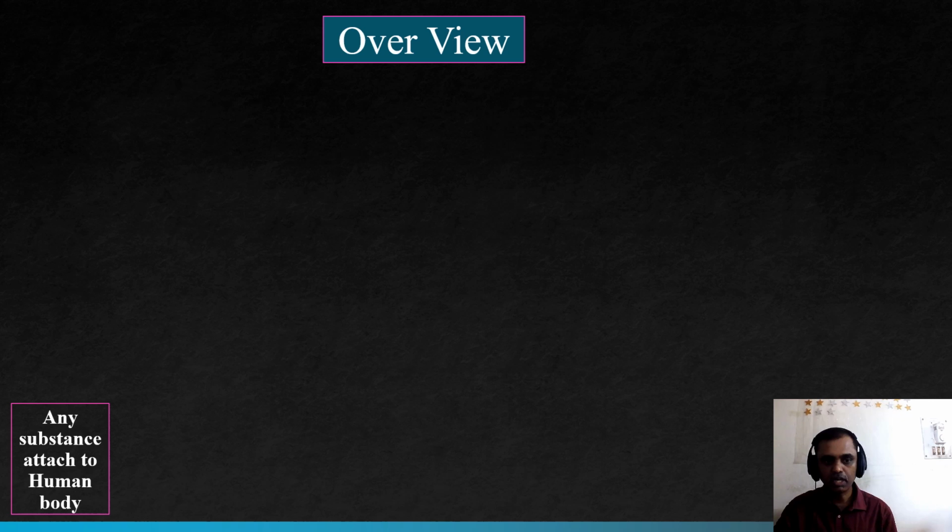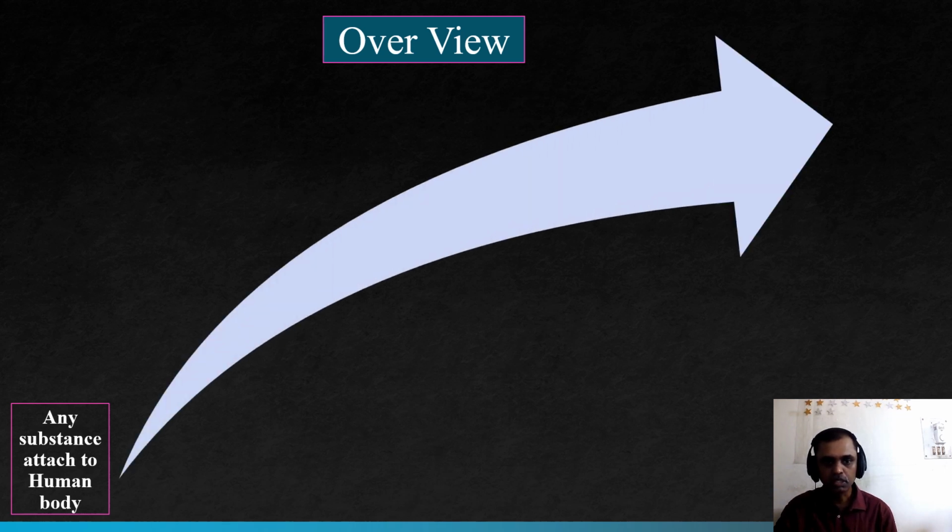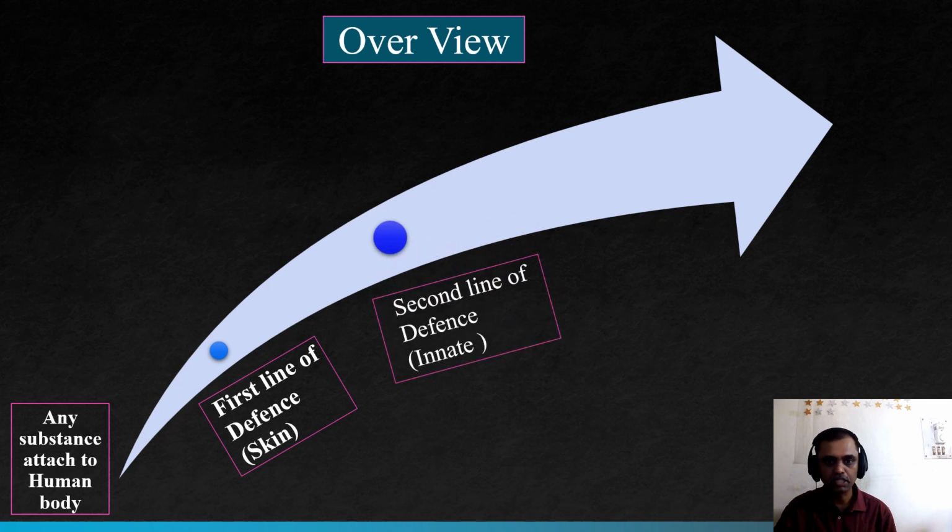Any substance entering the human body that produces activation of the immune response. There are three kinds of activation, known as the defense mechanisms. Number one is the first line of defense. As we studied previously, the first line of defense is the skin, which tries to eliminate those substances from our body. If the first line of defense is not working, that leads to activation of the second line of defense, known as the innate immunity.